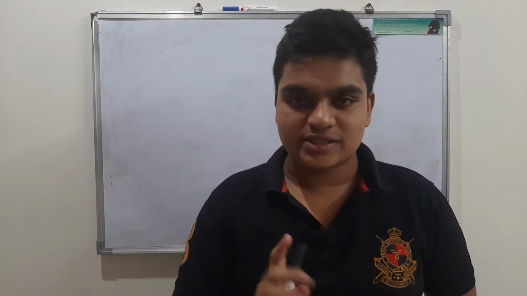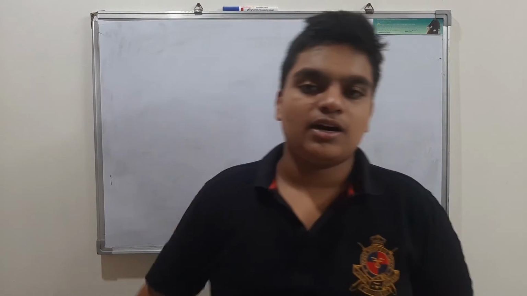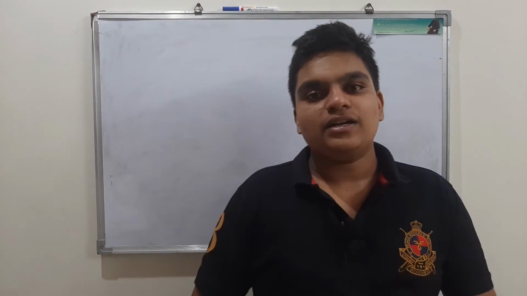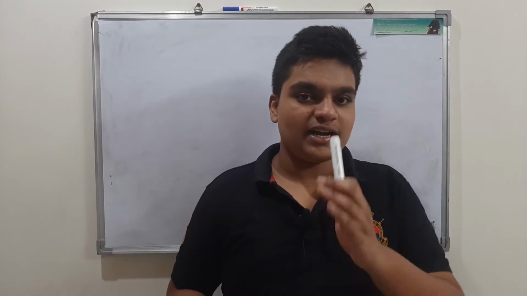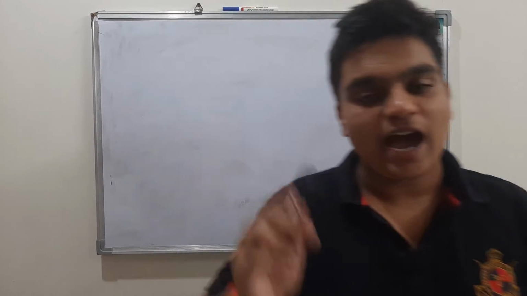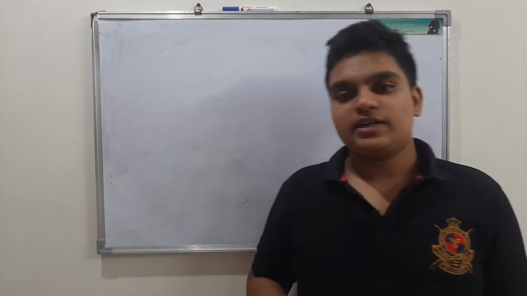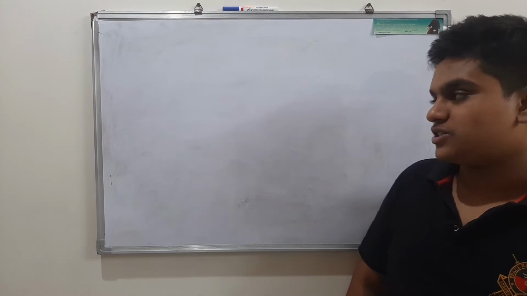I have already told you I will not be mixing two glands in a video except for the thymus gland. Thymus is a very short, 5 minute video, so I'll be making it along with some other gland, and except for that, no other gland will be mixed into one single video. For every single gland there will be a separate video. If we have time, then we will try to solve some of the previous year questions too.